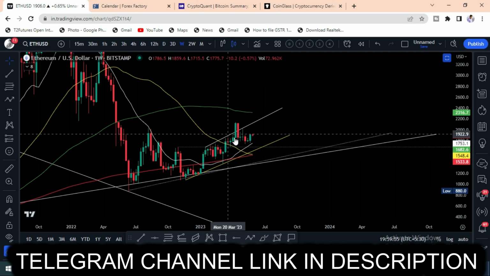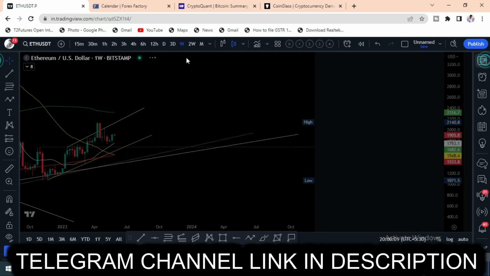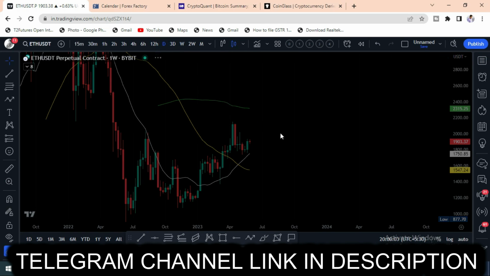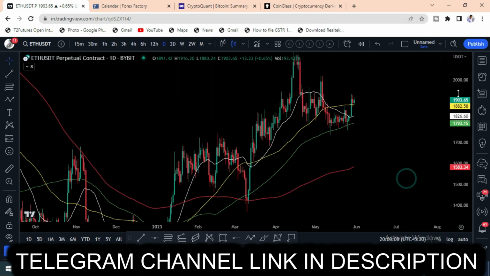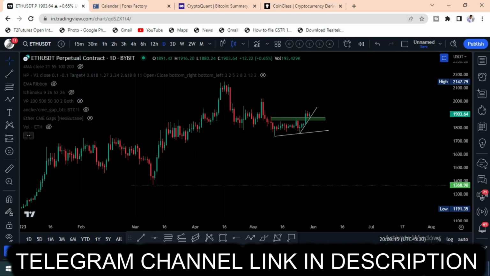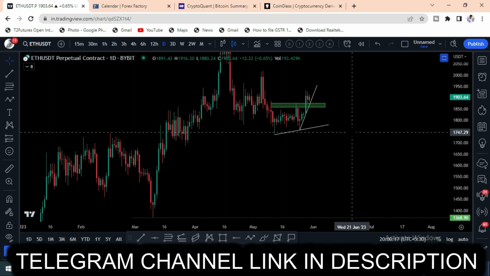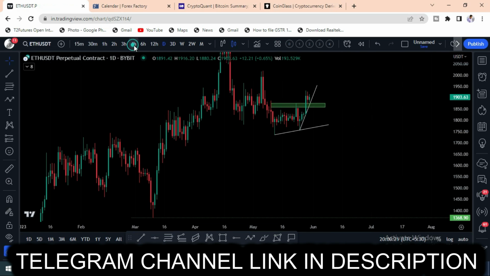And if you see the daily time frame, you can observe here a double top pattern, double bottom pattern, the same as we observed in the BTC, we can feel the same thing here, and the 100 moving average is giving the support. So that made the market rise upwards. And you can see the RSI and everything. And if you go with the 4-hour time frame analysis, the same thing you can observe here.